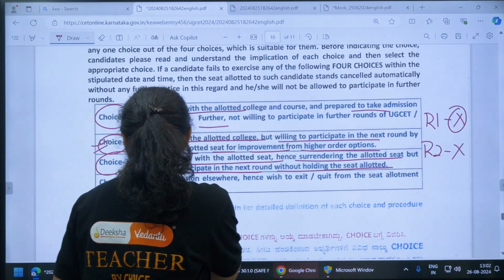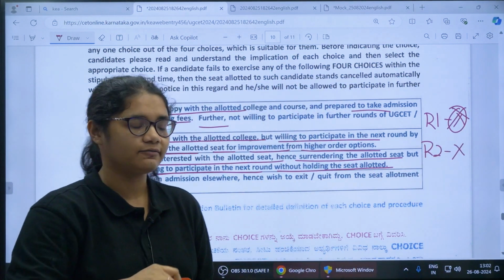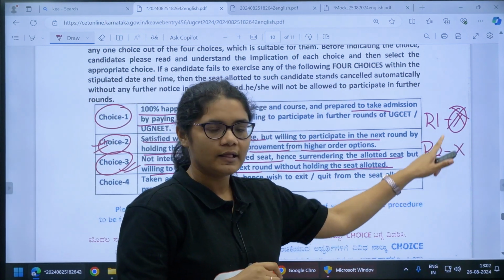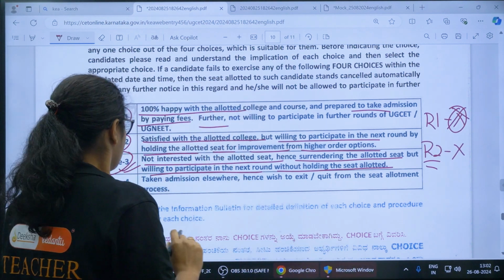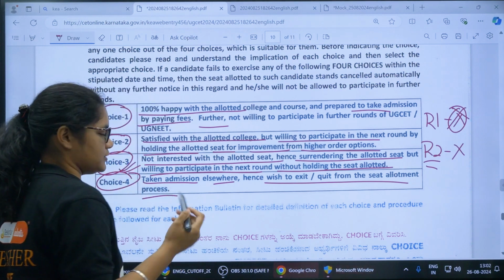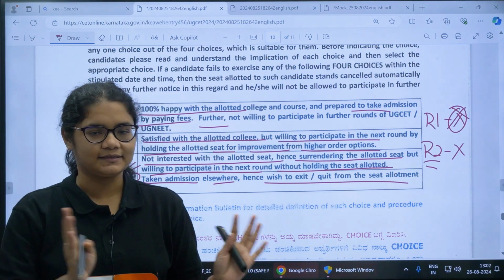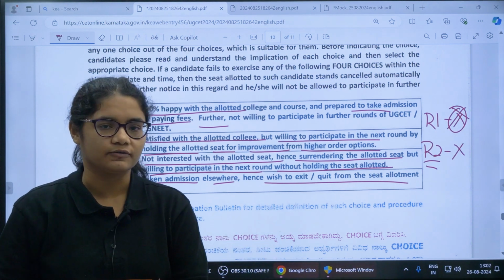But if you select choice 3, then you have rejected this seat, and if you do not get any seat in round 2, then this round 1 seat will also not be with you. Now coming to choice 4: taken admission elsewhere, hence means to exit the process. So in choice 4 you are completely exiting the process, you are not interested in the further rounds, you are completely out of the counseling process.